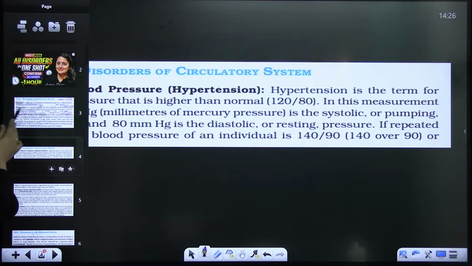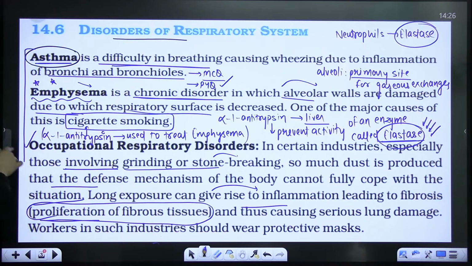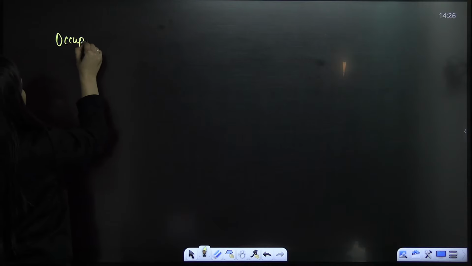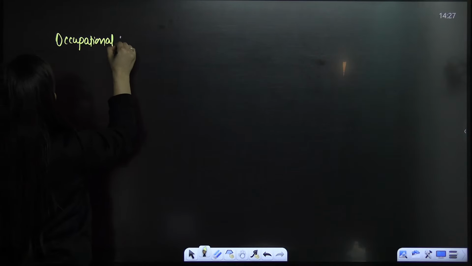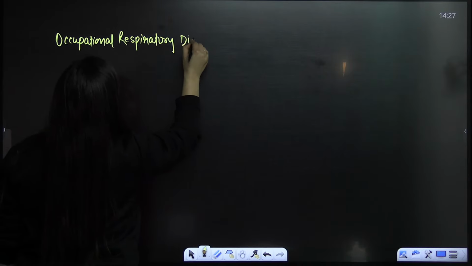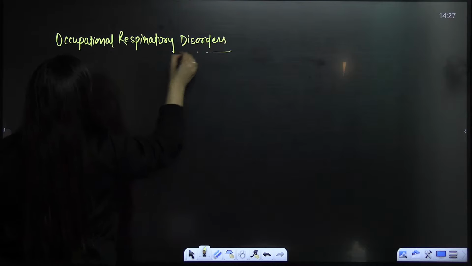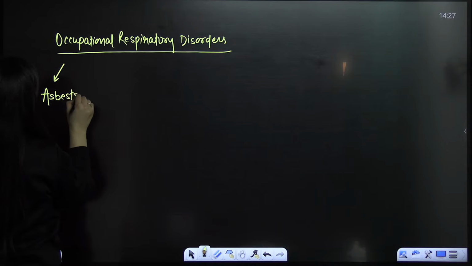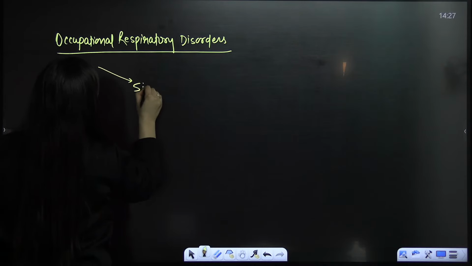So we will talk about the disorders of the circulatory system, but when it comes to the respiratory system, this is what you need to know. So when it comes to the occupational respiratory disorders, we have the examples of asbestosis, silicosis.